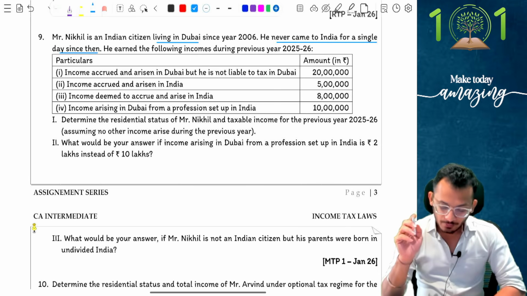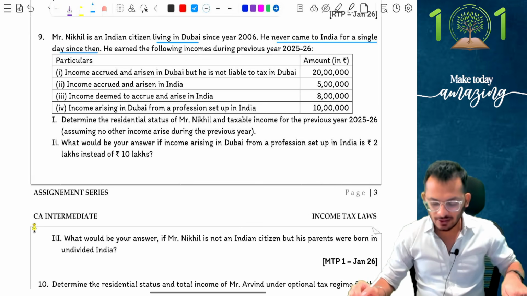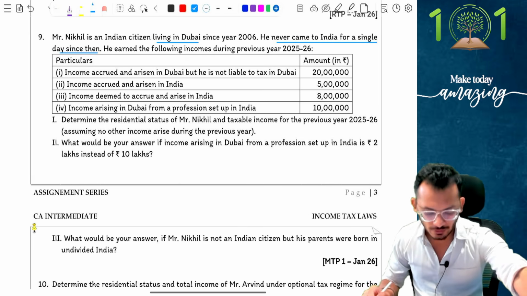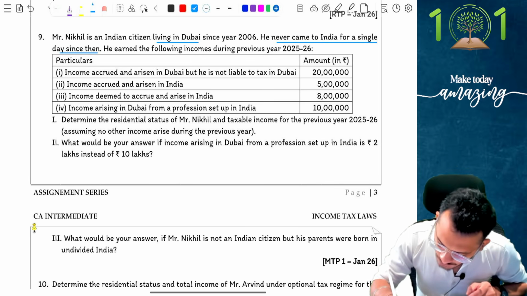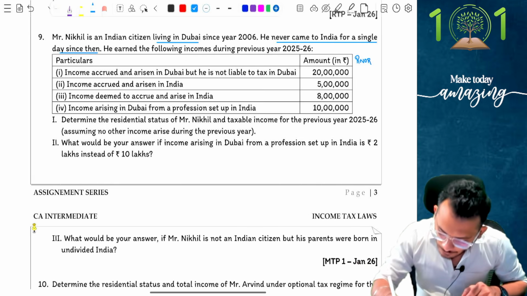Let's check. Income which is accrued or arisen in Dubai but is not liable to tax in Dubai, 20 lakh rupees. People, there is no mention of control from India, therefore it is not going to be taxable in India even if I was an RNOR. So on the assumption that I am an RNOR also, this is not going to be taxable.